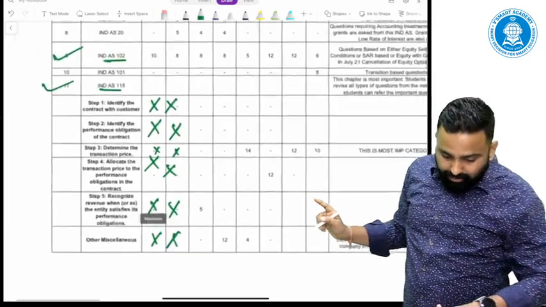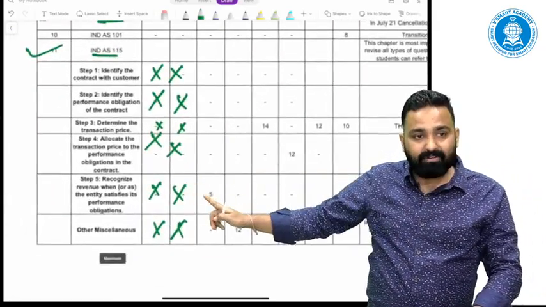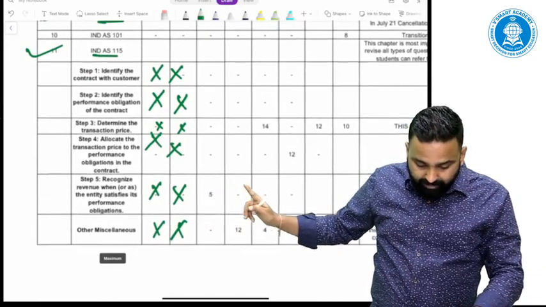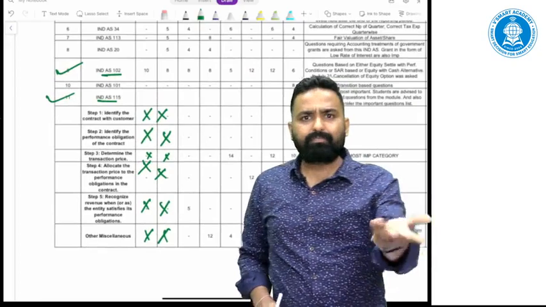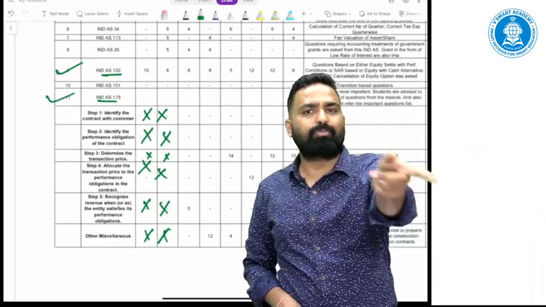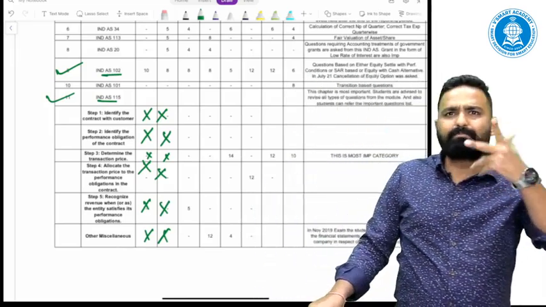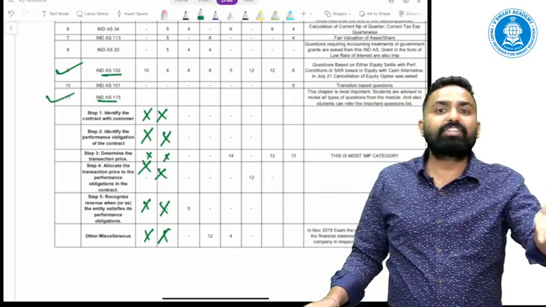So out of 6 attempts, step 5 marks in May 19, then other miscellaneous topics like the cost part, how to recognize the cost. 2 types of cost are there: cost to fulfill the contract, cost to obtain the contract. You remember, repurchase agreements, agents and principals, service concession arrangements.